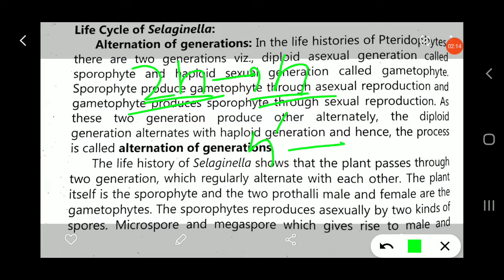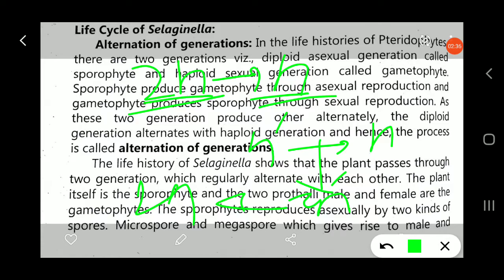When the antherozoids, which are haploid, and the egg, which is also haploid, fuse together, they form the zygote. The resulting zygote is diploid. From this zygote they form the embryo, which is also diploid.